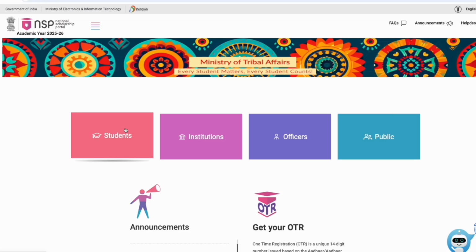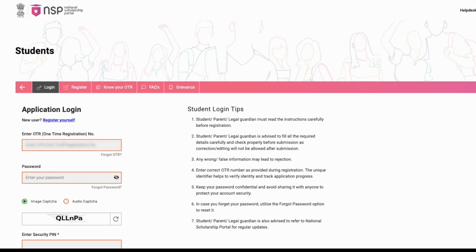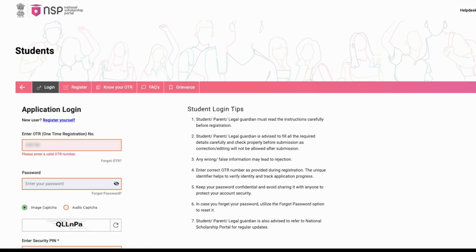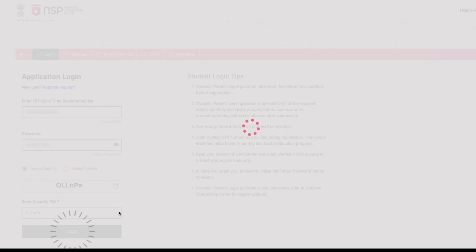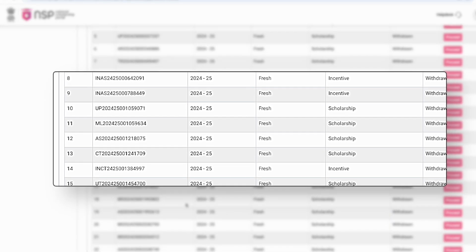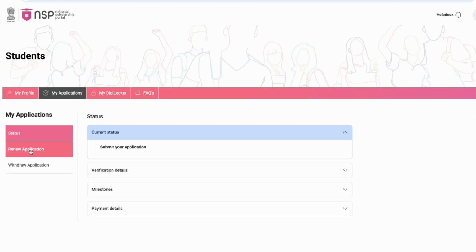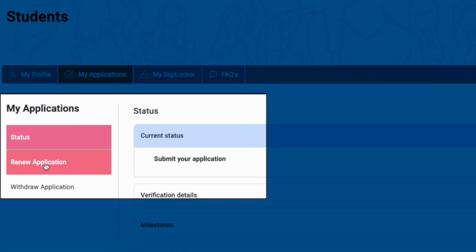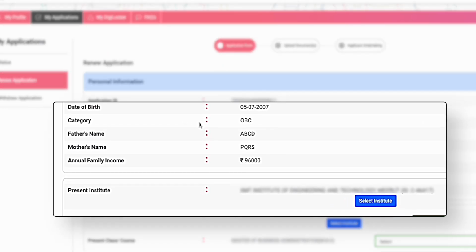Now, we will guide those students who had applied for this scholarship last year and need to renew their application this year. You need to go to the student section on the National Scholarship portal and enter the Apply for Scholarship section. There, log in by entering your OTR number and password. After logging in, you will see your previous year's application ID. Next to it, under Application Year, you will see 2025-26, and under the Fresh or Renewal column, you will see Renewal. Click on Proceed from here to continue with the renewal process.